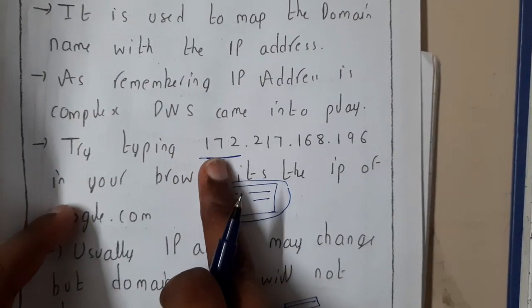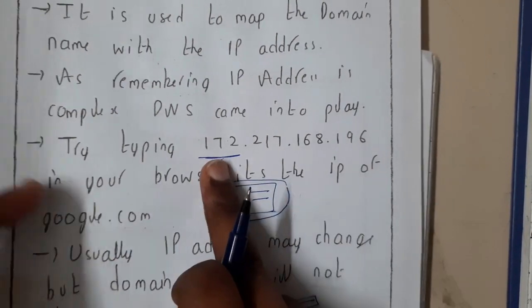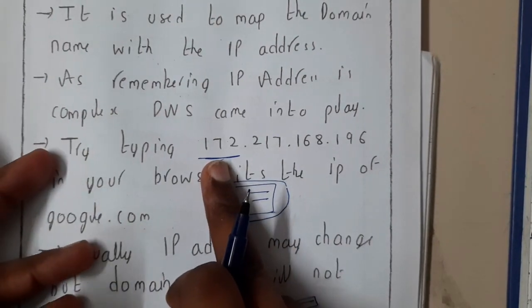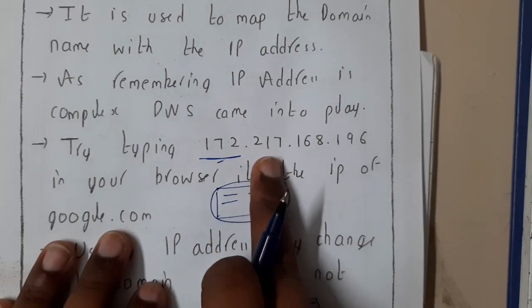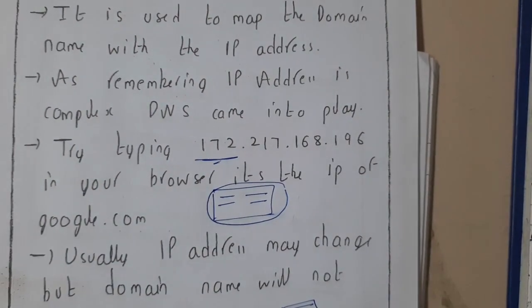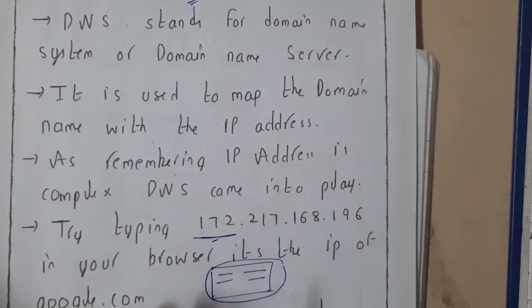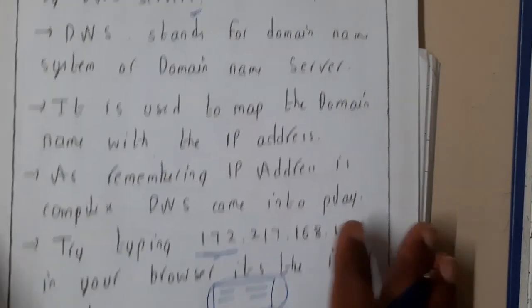Similarly, if you take the Google example, we have here 172.217.168.196. If you have a doubt about how this happens, just try typing this in your browser, and you'll get google.com only. Now let us go through some introduction. After that, I'll give some real-time examples so that it will be clear for you.